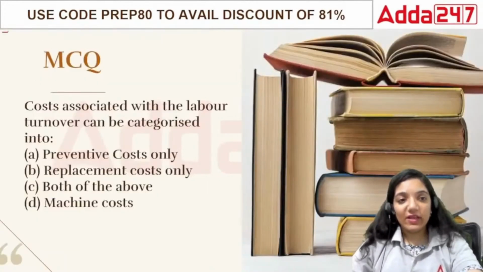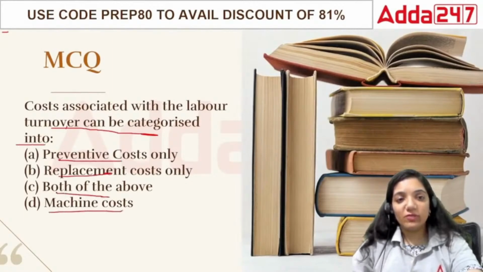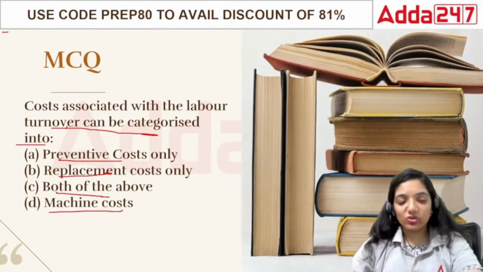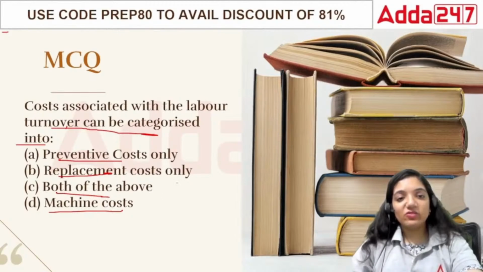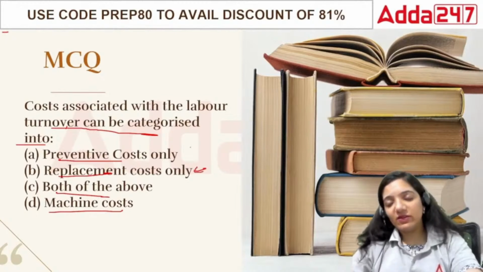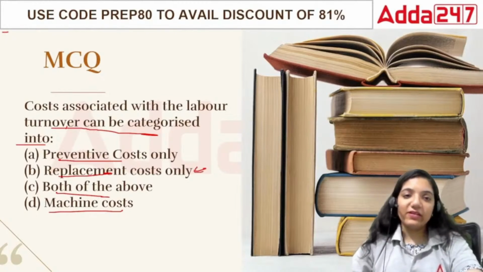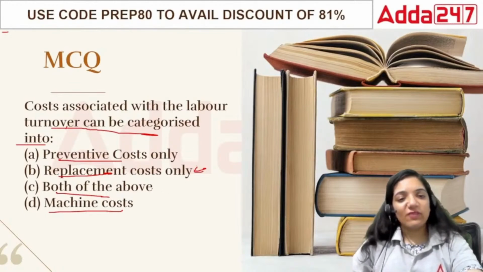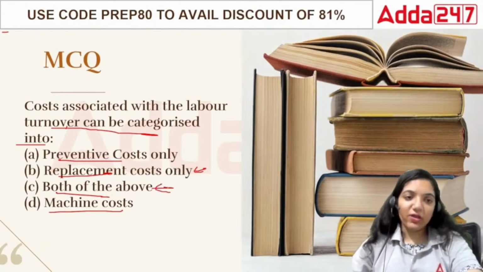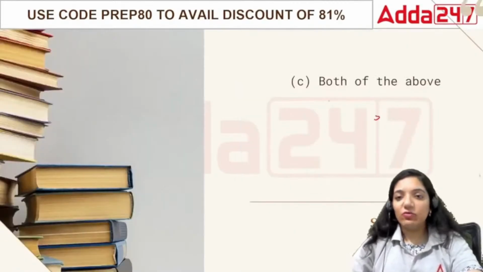Costs associated with labor turnover can be categorized into preventive cost, replacement cost, both, or machine cost. In terms of labor turnover, we can have both. Preventive, where we make sure that they stay in the organization and don't have any problem with us. Second is replacement cost, which relates to what if the particular person doesn't work properly, we'll give them training and then we'll change them further. Then we'll take it as replacement cost only. So in this case I would say both of these. We'll try to prevent them from going, and if they are moving away, then we'll replace them accordingly. Then it is both of the above.